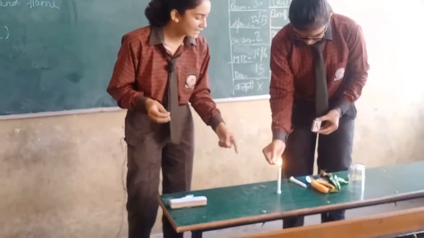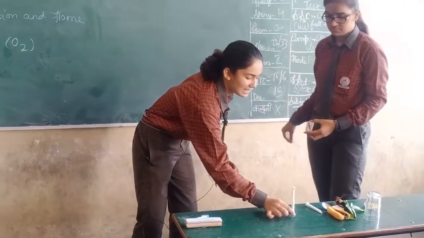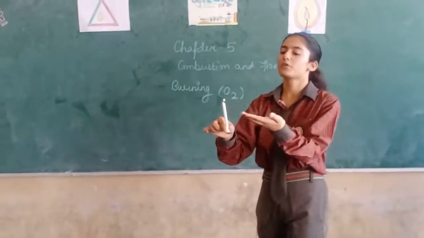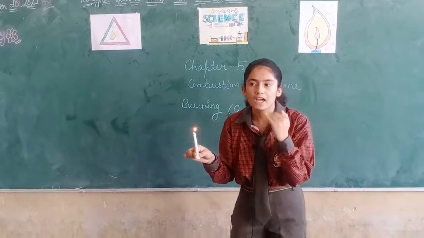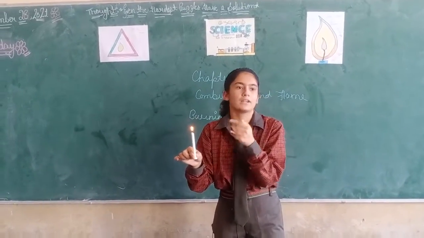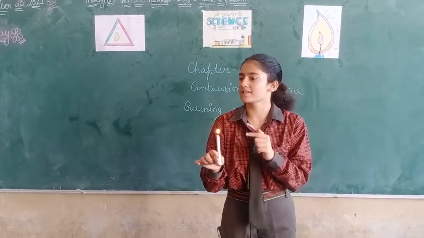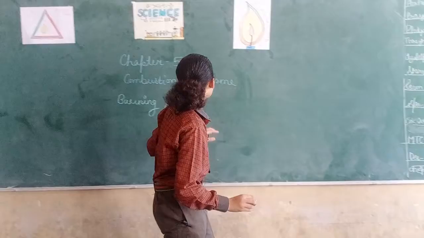See, I am giving you a live example. I am burning a candle. See, she burns the candle and the candle gets burned. Now what is the proof that oxygen is present here? We all are human beings. We are breathing here. Means oxygen is present here. So the substance burns in the presence of oxygen. So it's a process of combustion.